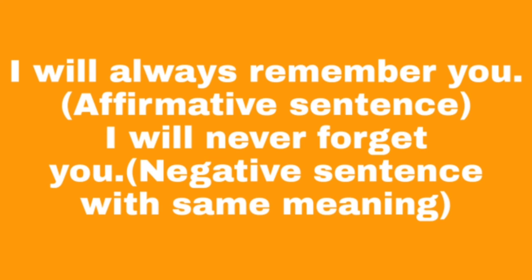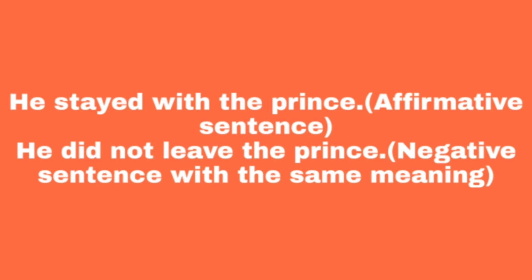I will always remember you. This is an assertive sentence. Now the negative sentence is, I will never forget you. Now the next sentence, he stayed with the prince. This is an assertive sentence. Now the negative sentence is, he did not leave the prince.